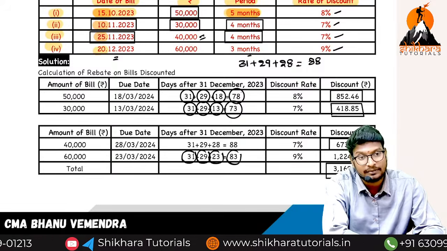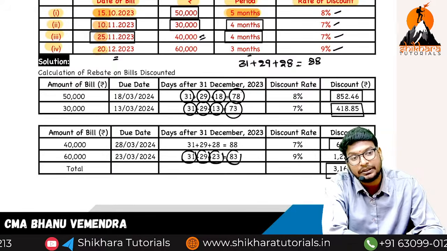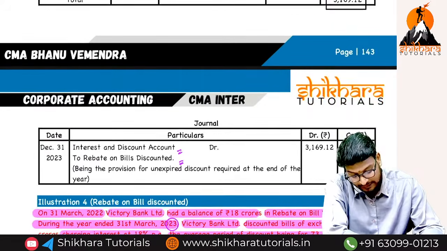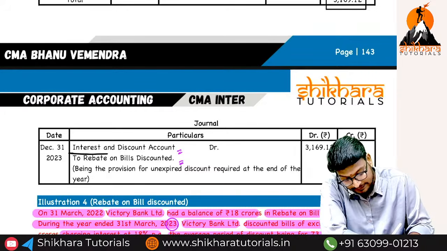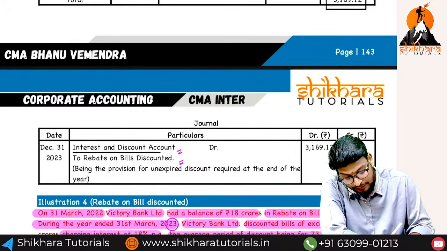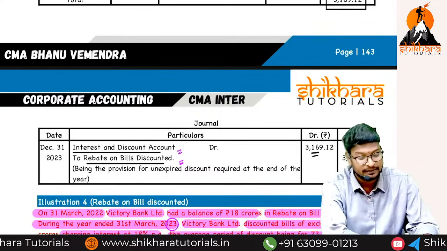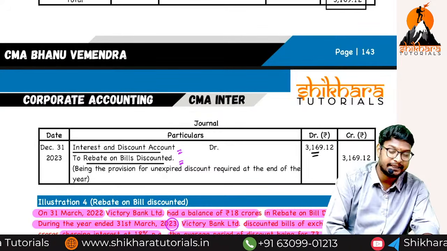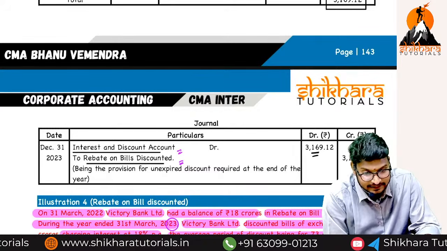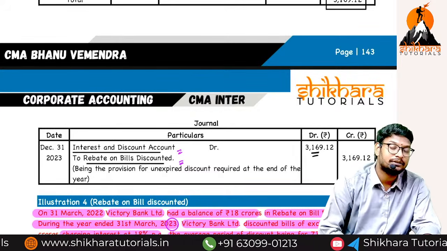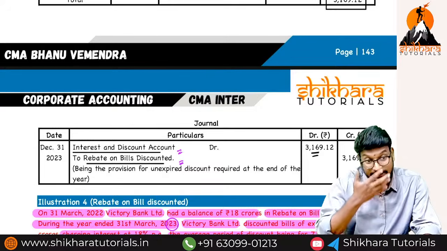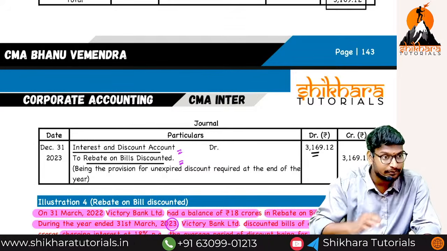Bill discount, nothing but discount income account debited to rebate on bill discount account. So nothing but interest and discount account debited to what? Rebate on bill discount. What is the total amount? 3,169.12. Are you understanding my point clearly? So this is how we have to calculate the rebate on bill discount. Shall I move forward?